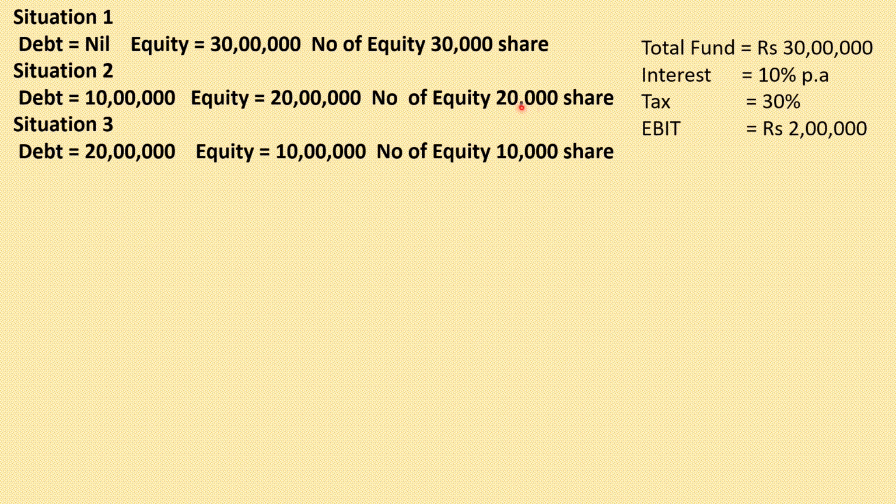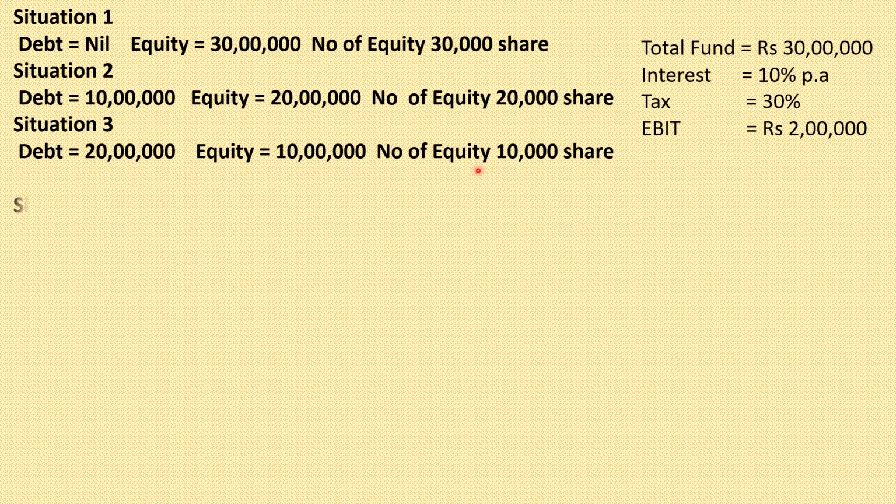Under situation 3, 20 lakh rupees we raise by the issue of debentures, and the remaining 10 lakh we raise by the issue of equity. So the total number of equity shares over here is 10,000. Face value per share is 100. So 10 lakh divided by 100 is 10,000.